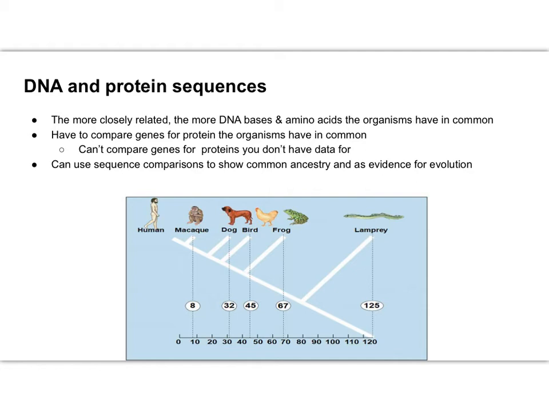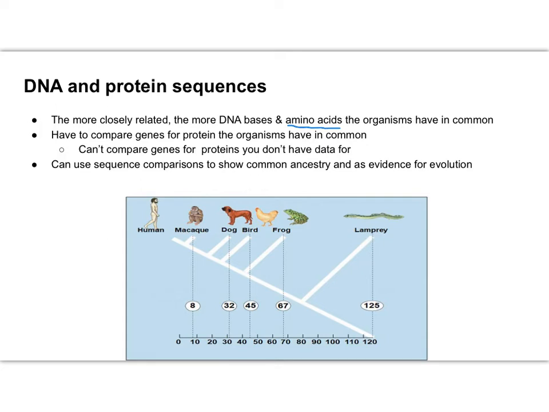Remember our central dogma of DNA to mRNA to protein. And remember that the monomers of proteins are amino acids. The more closely related organisms are, the more DNA bases, and therefore the more amino acids, the organisms are going to have in common. So you can compare the genes for the proteins from different organisms. One thing you have to be careful with is that you have to compare the same protein, a protein that the organisms have in common. You can't compare genes for protein A in one organism and protein B in another. It has to be protein A in both of them.